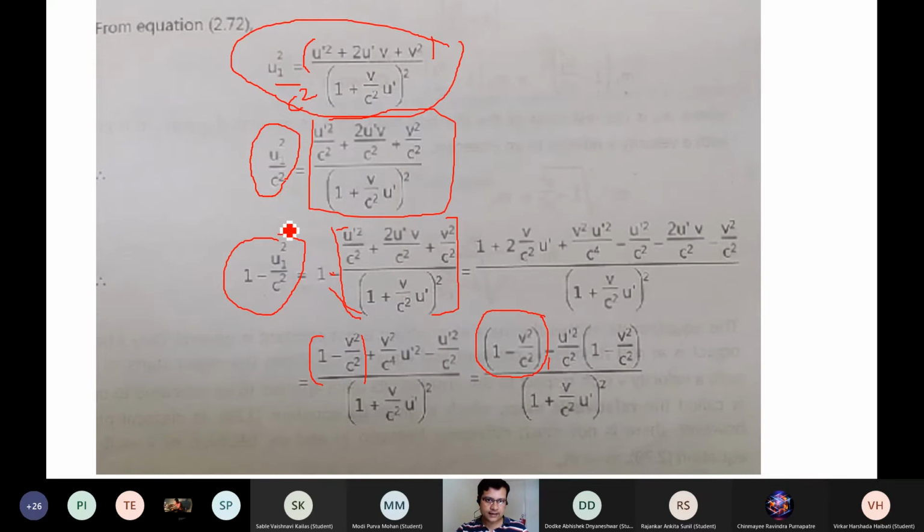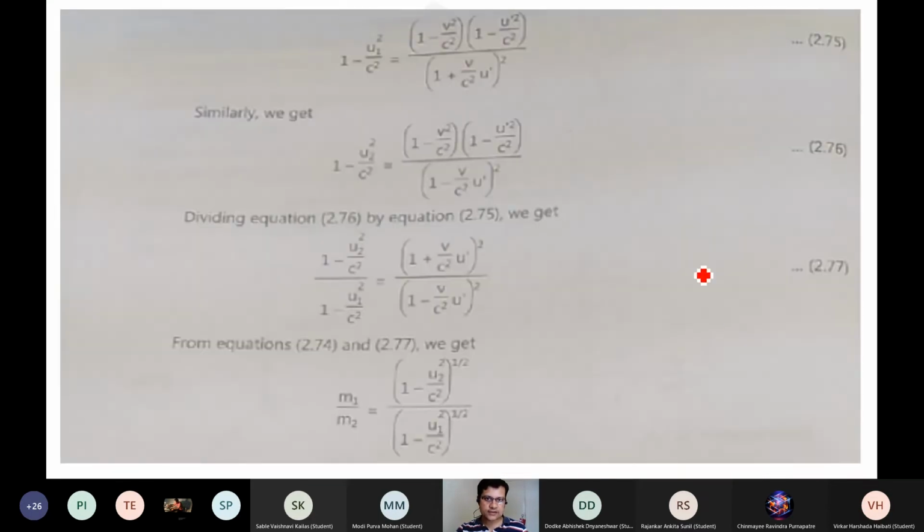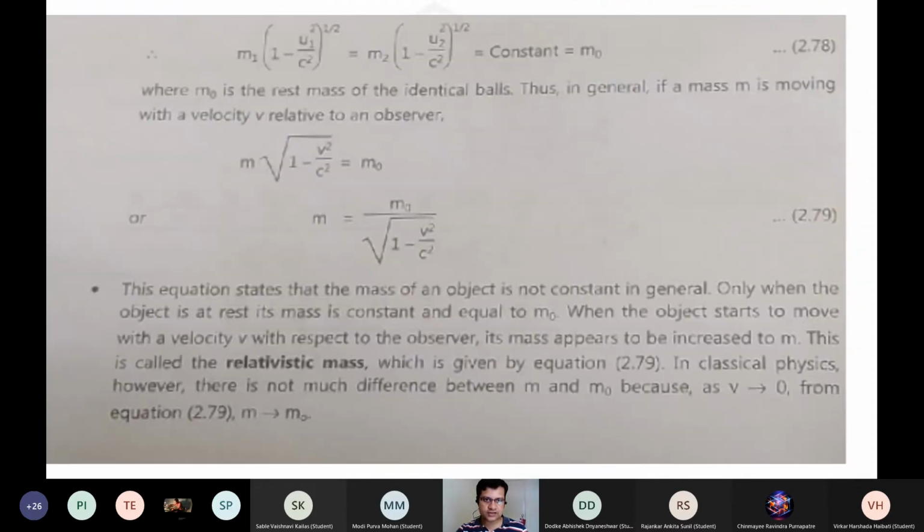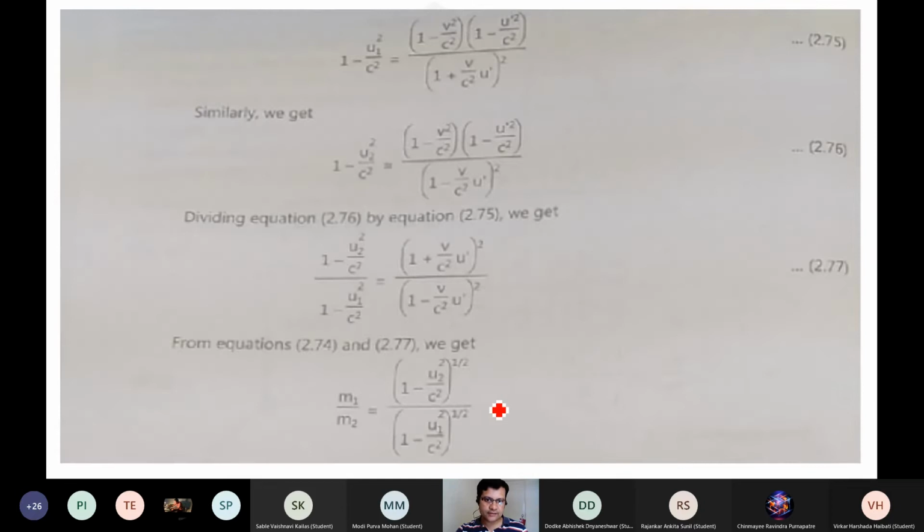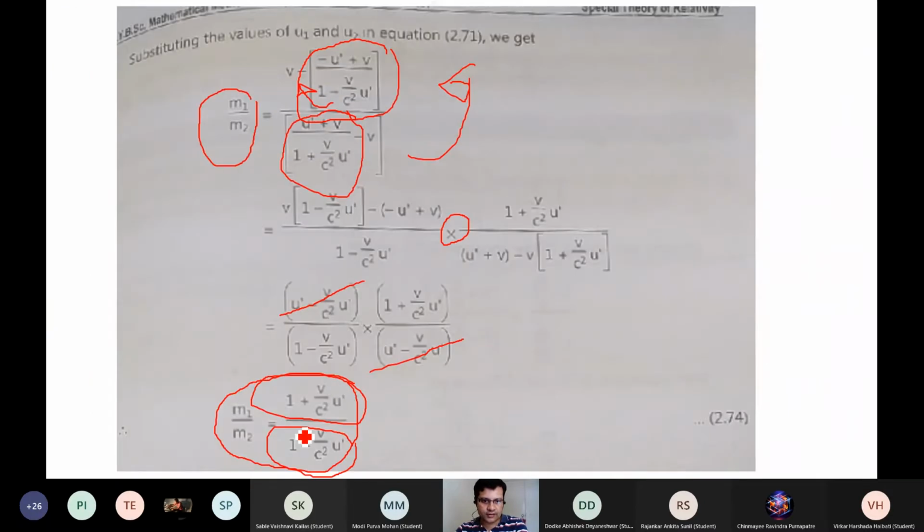u1 square and then 1 minus u square by c square, like that, to have a certain final value. Okay, so 1 minus u2 square by c square and 1 minus u1 square by c square. If you take their ratios, you can express their values in the form of these particular equations. I mean to say, m1 and m2 you are getting as a ratio of 1 plus v by c square u prime and 1 minus v by c square u prime. That's the ratio of m1 and m2.